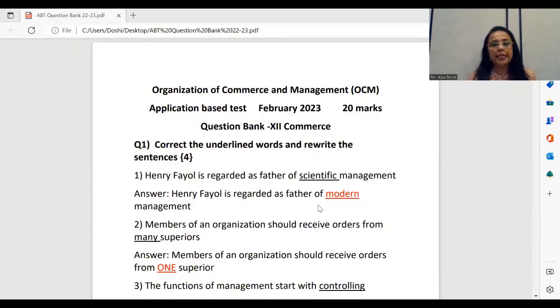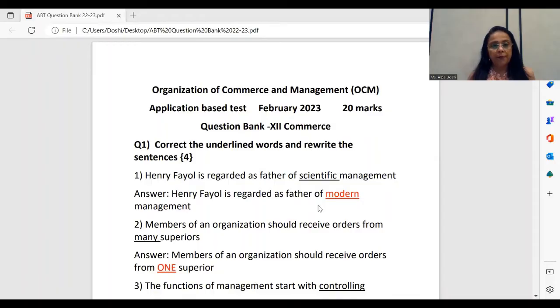I'll share my screen once again. We start with the application-based test revision, 20 marks. A question bank has been given. As we saw in the paper pattern, we are going to have revision or sample questions of ABT questions of all the 4 types.